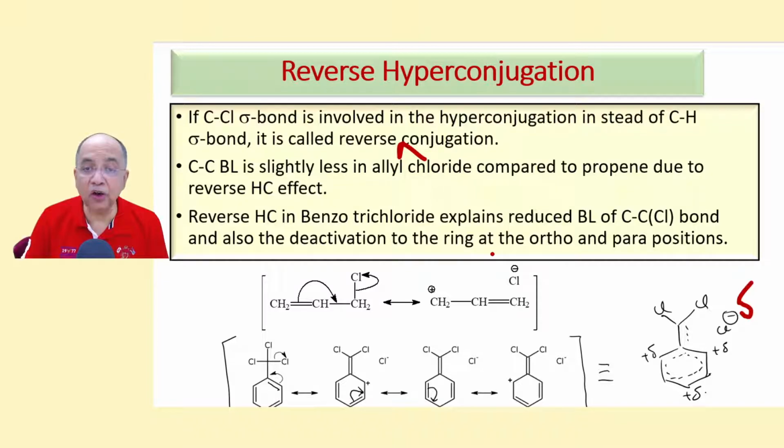So this is a meta-director, as we shall see later, because it deactivates the ortho-para positions. So the electrophile preferably attacks the more electron-rich meta position, because these are electron deficient positions, right?